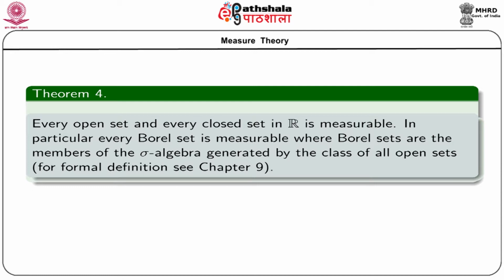From this assertion, we get a very important theorem, theorem 4 of this whole presentation, that every open set as well as every closed set in R is measurable. In particular, every Borel set is measurable, where Borel sets are defined as the members of the sigma algebra generated by the class of all open sets. The formal definition is given in chapter 9.